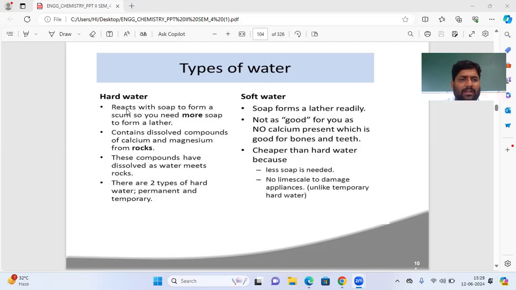Hard water cannot react with soap readily. Even though it reacts with soap, it does not give lather readily. So that is hard water.